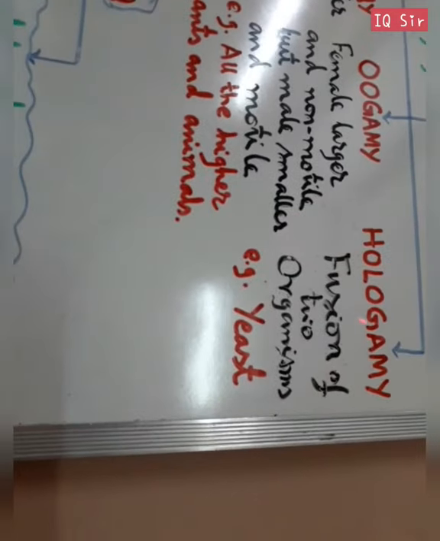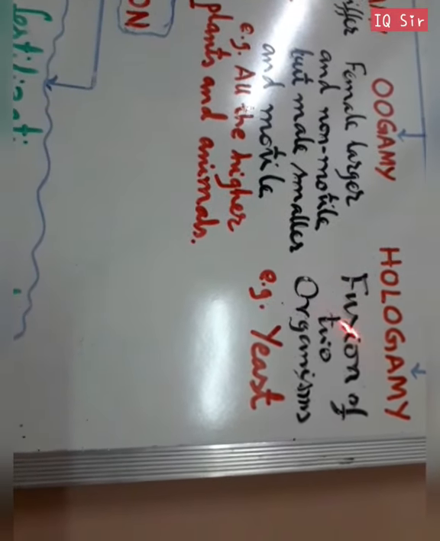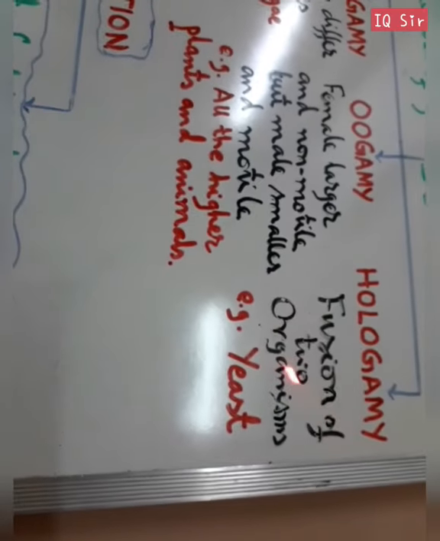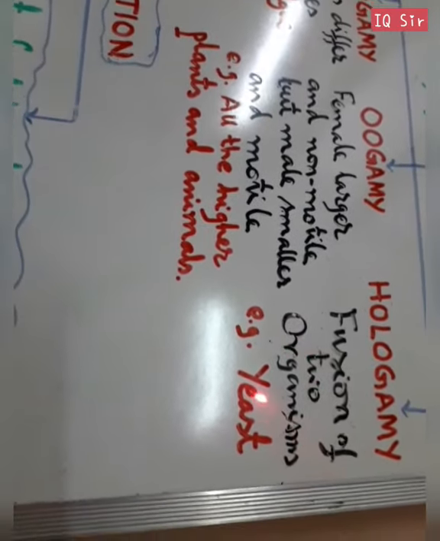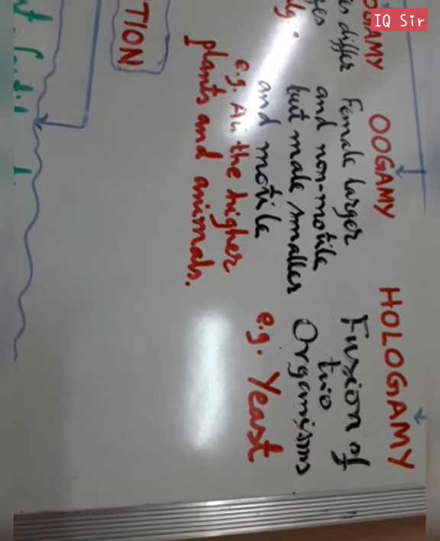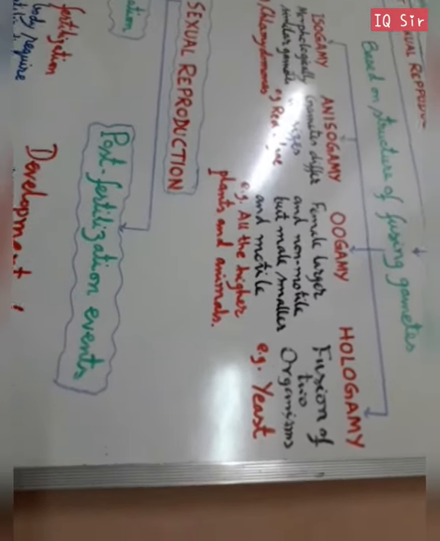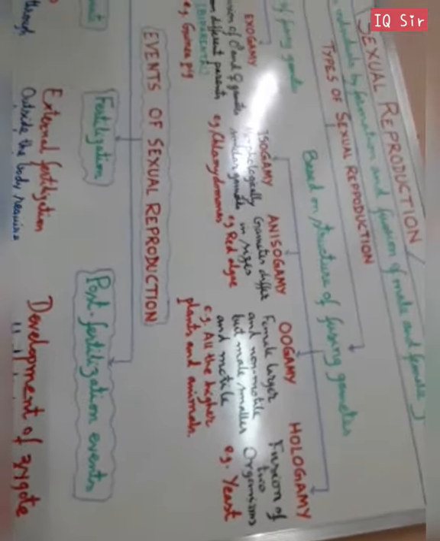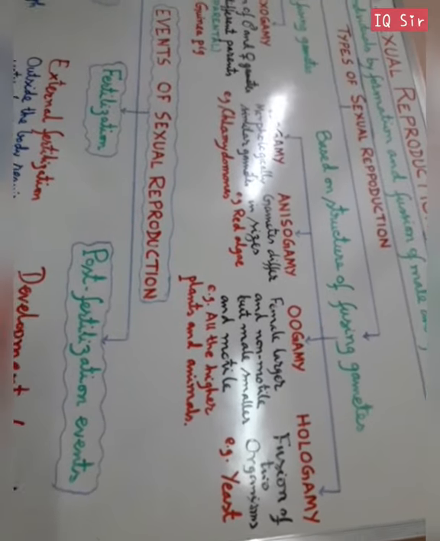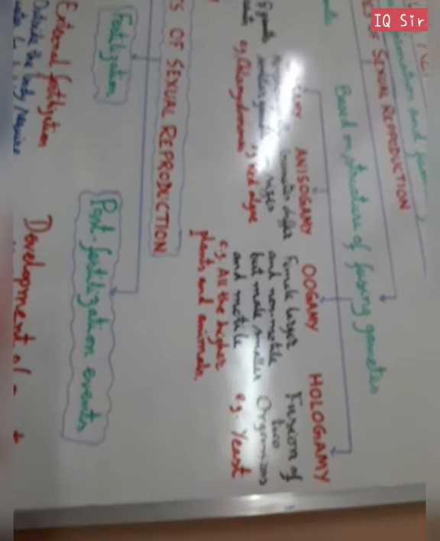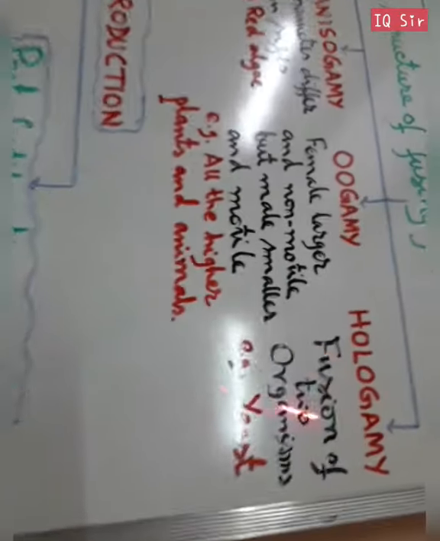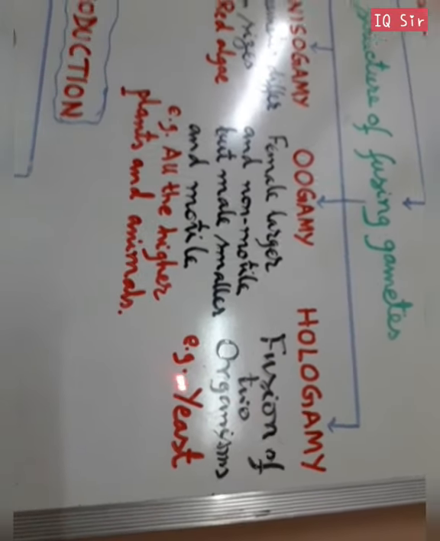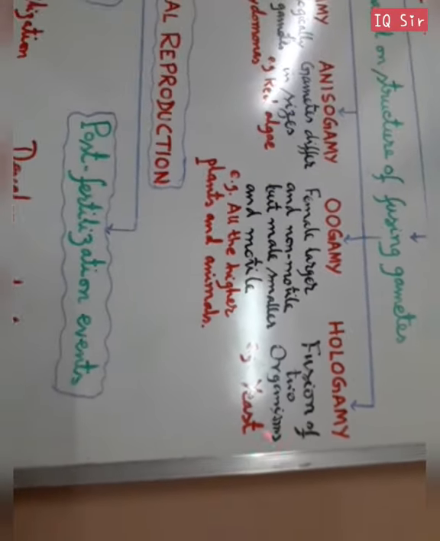Now another type is hologamy. Here the entire organism acts as a gamete, as in the case of yeast. The entire yeast, which is unicellular, acts as a male or female gamete, and they fuse. This is called hologamy, where the entire thallus, the entire organism, fuses, acting as a male and female gamete.